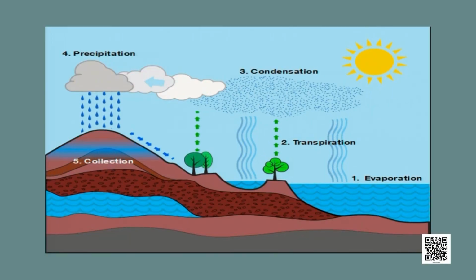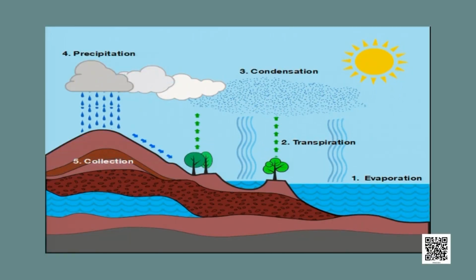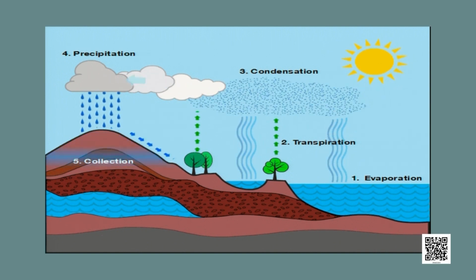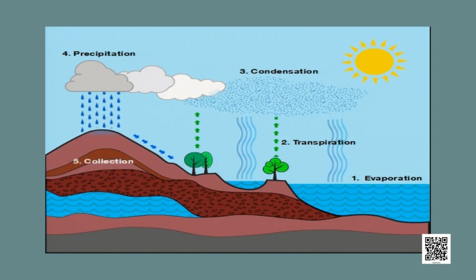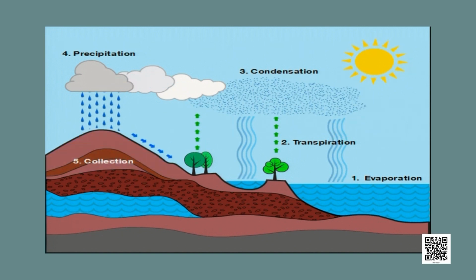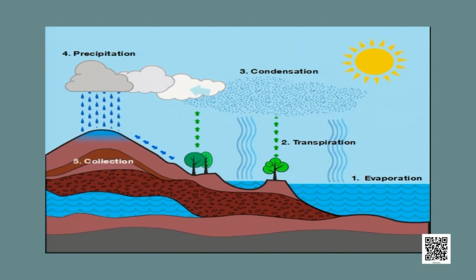Now a part of this rainwater seeps into the ground and adds to the underground water, and the rest of the water joins the seas finally through the rivers. This is how the water cycle occurs in nature. By evaporation or transpiration, then condensation, then precipitation, then the water flows back to the sea or goes to the underground water. There is a continuous flow of water on the earth, a continuous cycle of water on the earth.